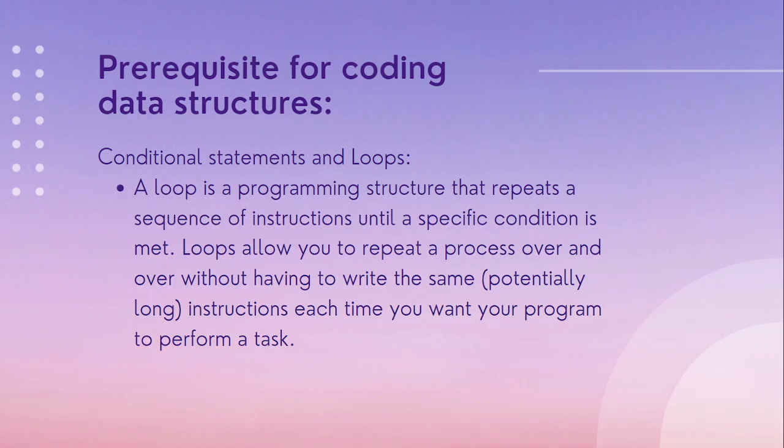Coming to the conditional statements and loops, firstly, let's understand what a loop is. A loop is a programming structure which repeats a sequence until a specific condition is met. We can consider it as a circular loop only. It will keep moving in the circle until the specific condition which is mentioned is met, and once that condition is satisfied, it will run that code and it will get out of the loop. For this we have 4 different types of loops.